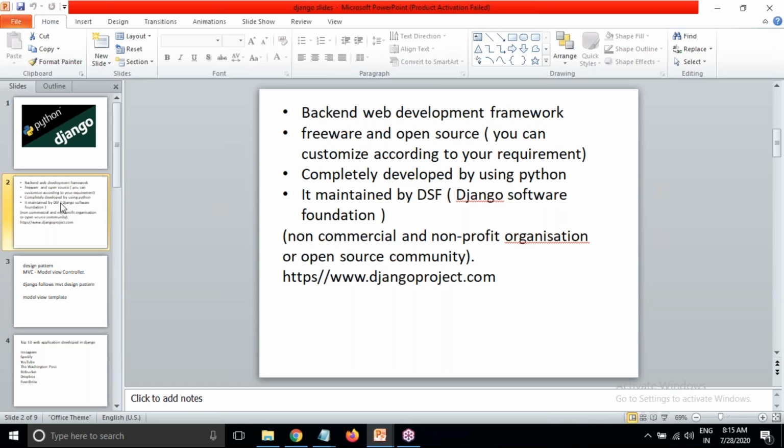We are going to discuss HTML, CSS, Bootstrap. I will tell why we are using it, then how to use it. All will be discussed. Without UI technologies, we cannot develop websites. It is not possible.